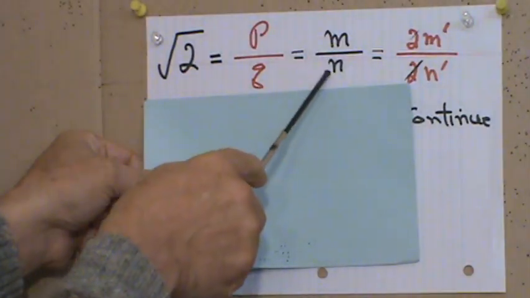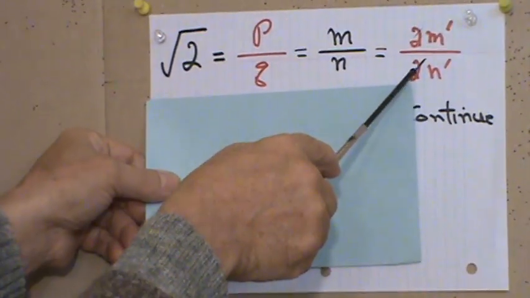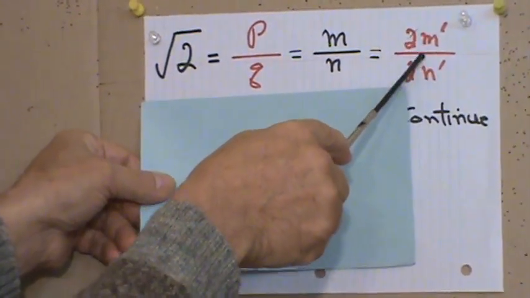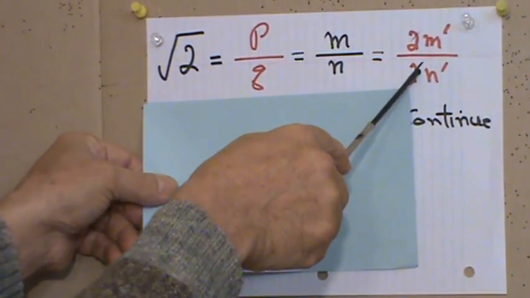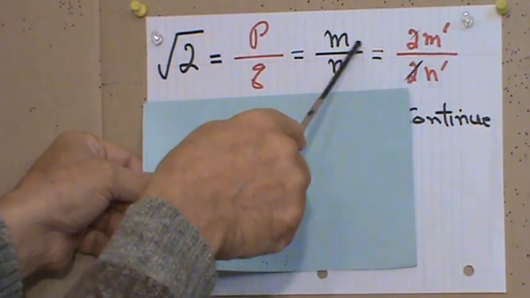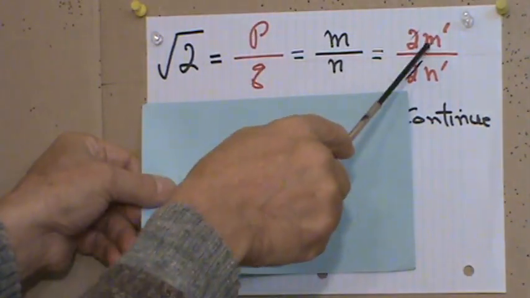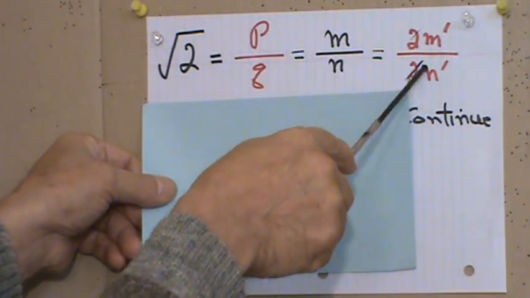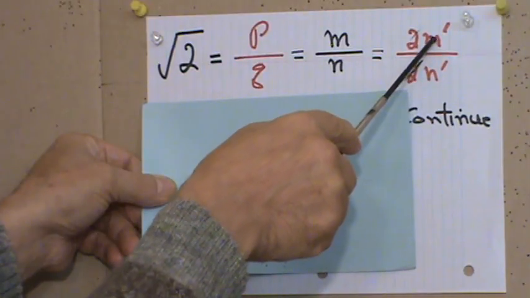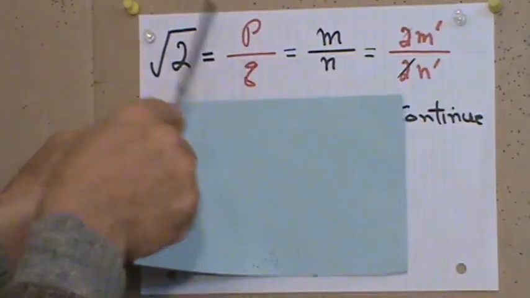Again, we did exactly the same thing, and we end up with 2m prime over 2n prime. So again, they had 2 in common, we factor. Do you follow me? They cancel each other, excuse me. So right now, the square root of 2, P over Q, is the same as m prime over n prime, but m prime over n prime is the simplified form of P over Q.